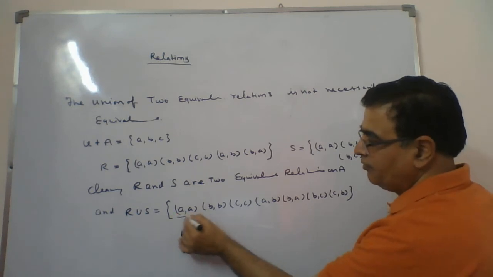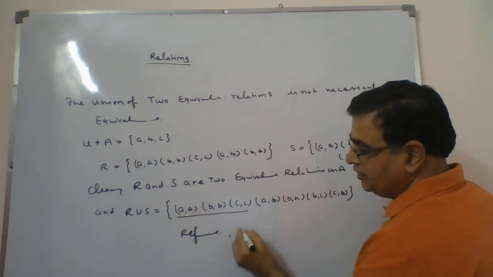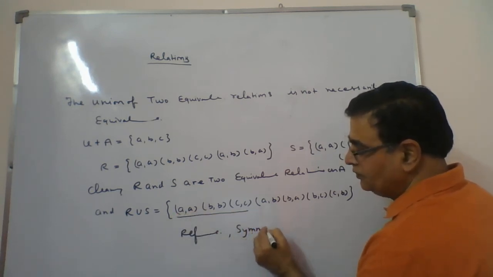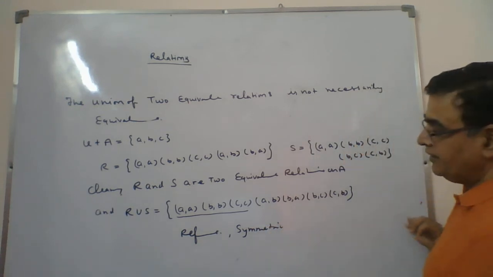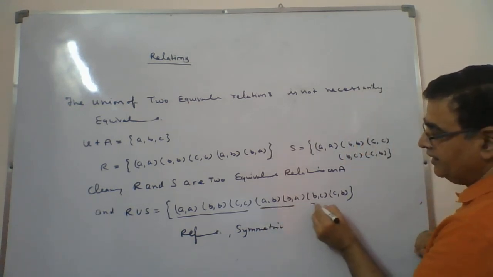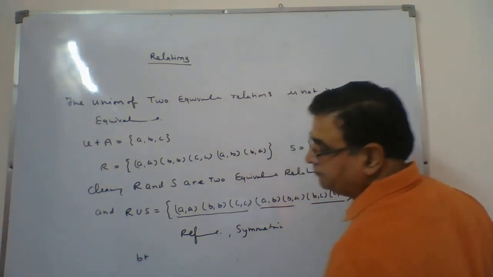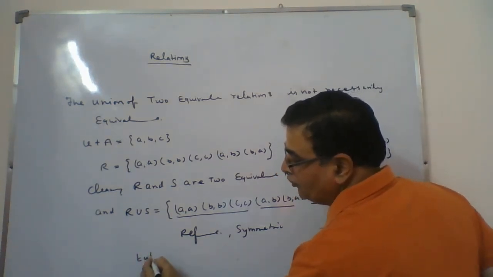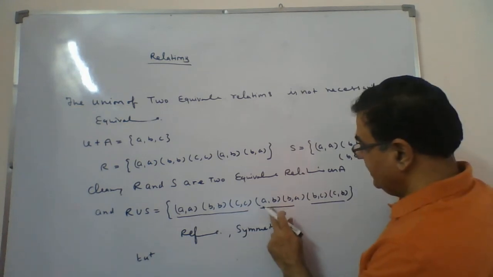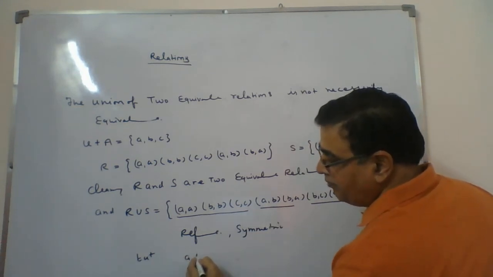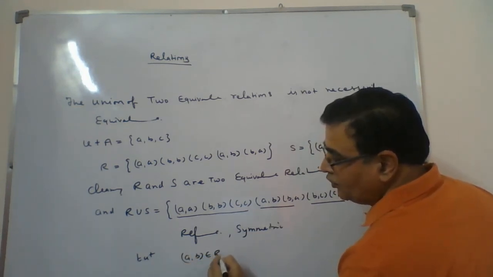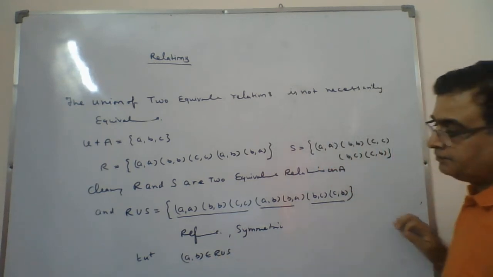Yes, because all three members are there. It will be symmetric also. Why is it symmetric? Because AB, BA is there and BC, CB is there. But what you will find here in this case, AB is a member of R union S.